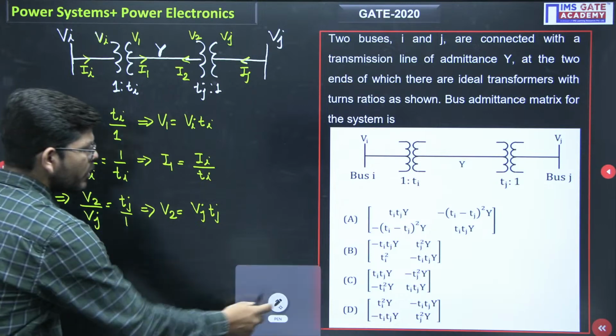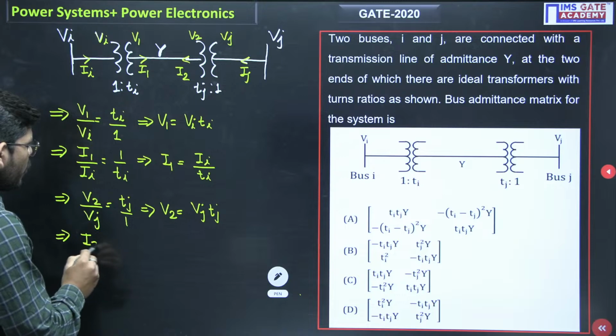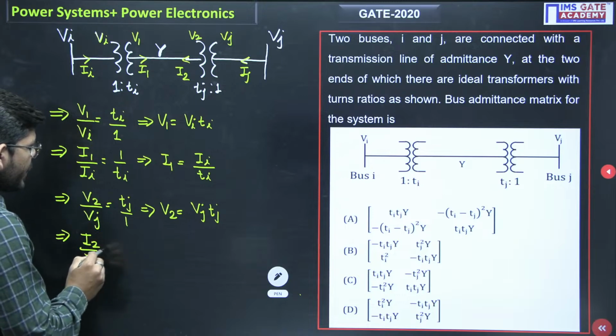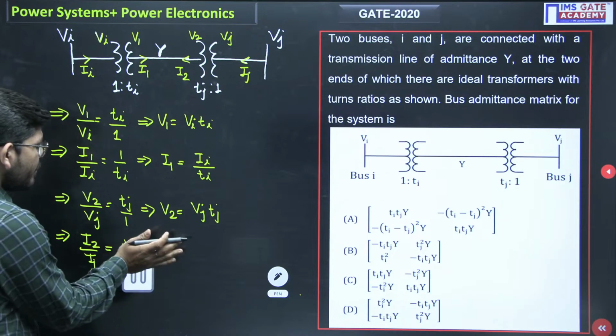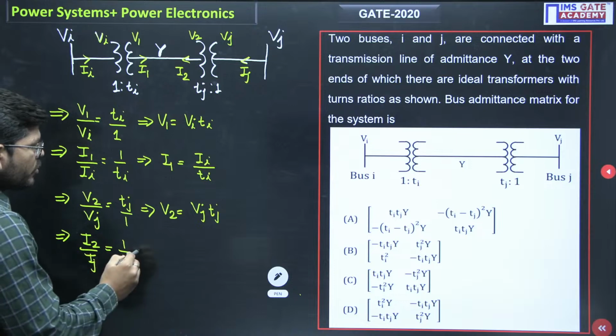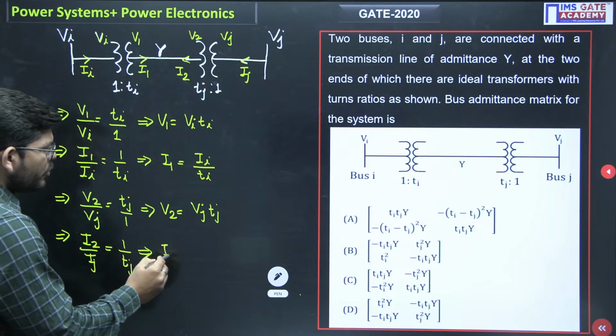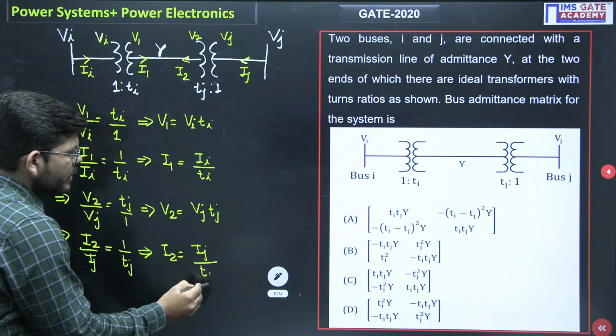For the current, I will get I2 over Ij, which will be equal to what? 1 by Tj. So from here I will get I2 to be equal to Ij divided by Tj.